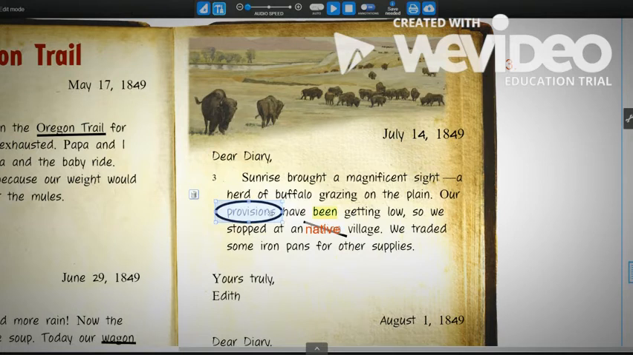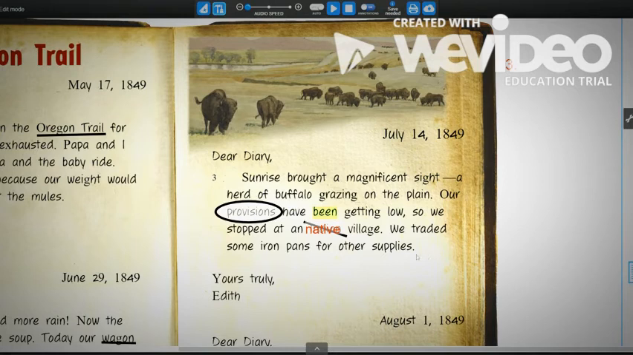So let's read the text again and see if we can figure out what they mean by the word provisions. Sunrise brought a magnificent sight, a herd of buffalo grazing on the plain. Our provisions have been getting low, so we stopped at a native village. We traded some iron pans for other supplies.